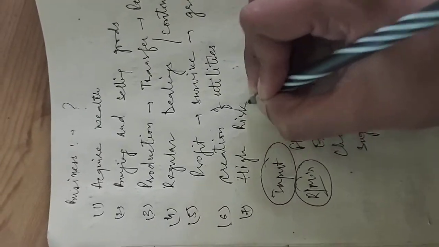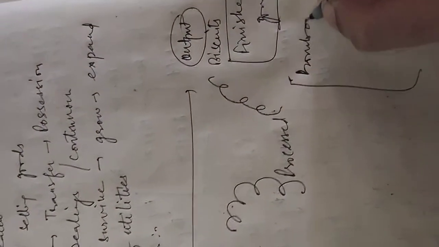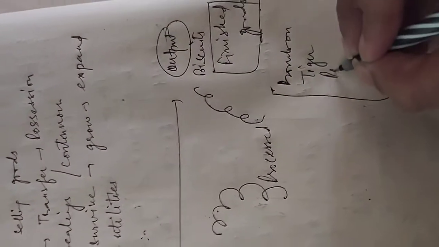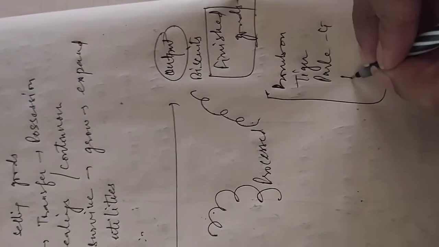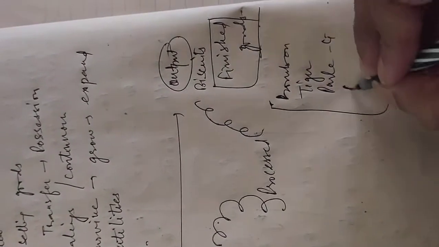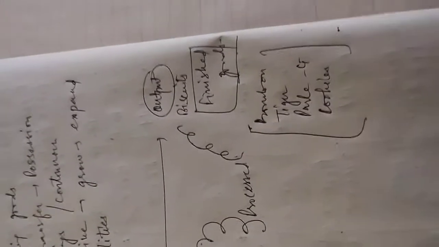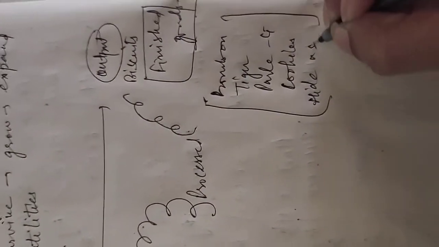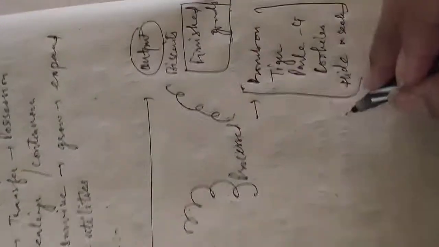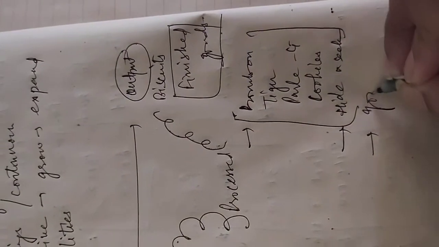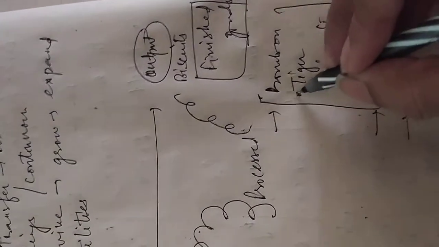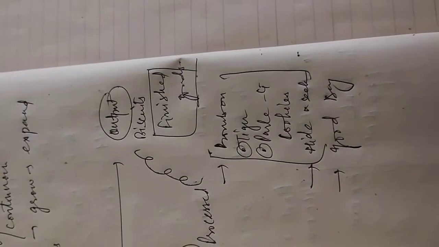That means in doing business there is a lot of risk. Now you might have heard, beta, there are so many biscuit brands available in the market. It is Bourbon, Tiger, Parle G, and there are these Dairy Milk cookies, right? There are so many things available in the market, but are we buying everything? Hide and Seek, many people are very fond of these biscuits, though they are expensive, because Bourbon is an expensive one, Hide and Seek is expensive, Good Day is expensive, whereas Tiger is a very cheap brand, very reasonable. Parle G is very reasonable.